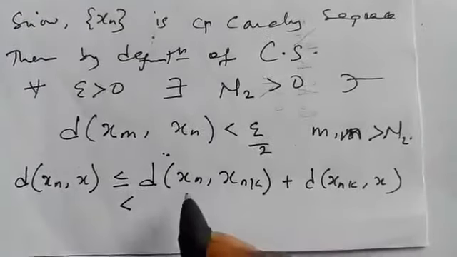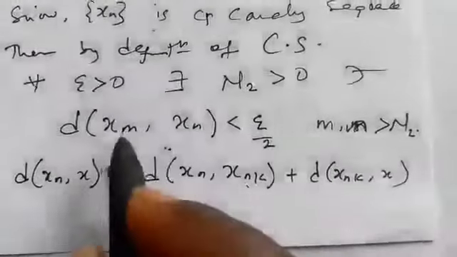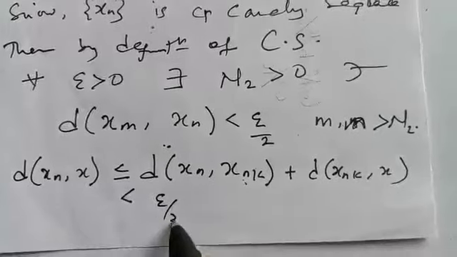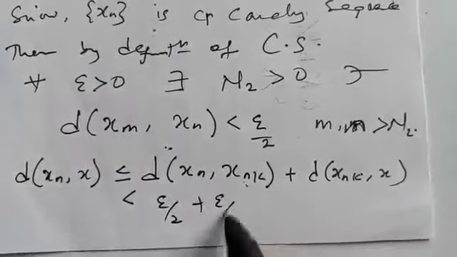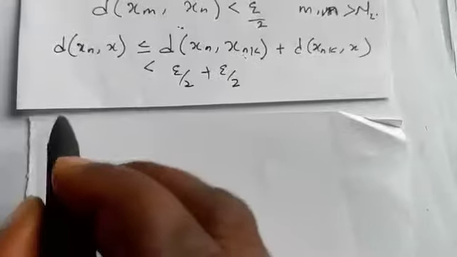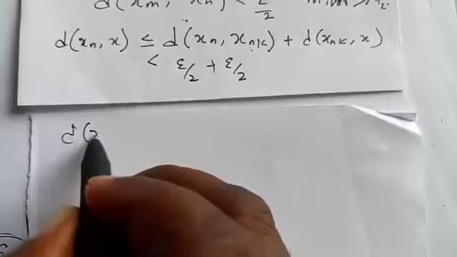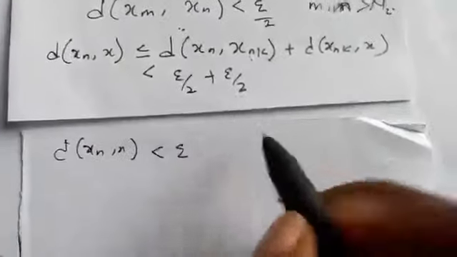This will be strictly less than, if you look at this here, it's just the same thing. Snk and all this, they are just the same thing. This is epsilon over 2. This one is epsilon over 2. And that simply means that d of Sn comma this is less than epsilon if you add it together.